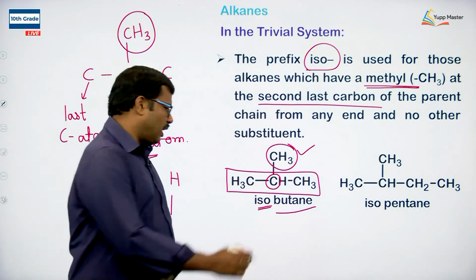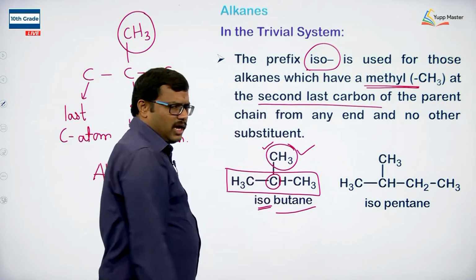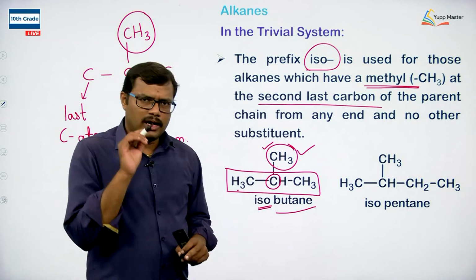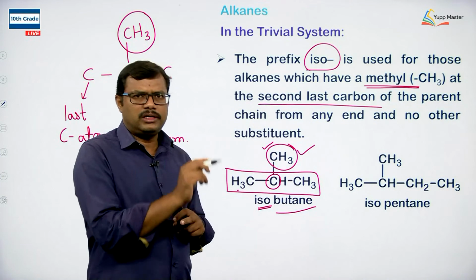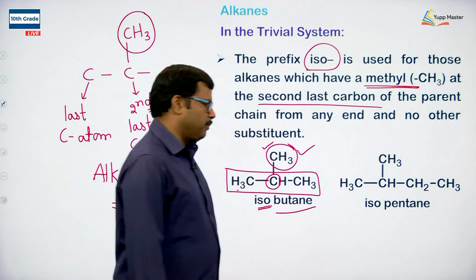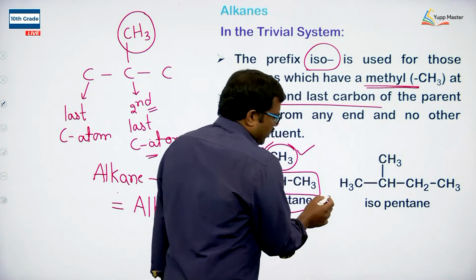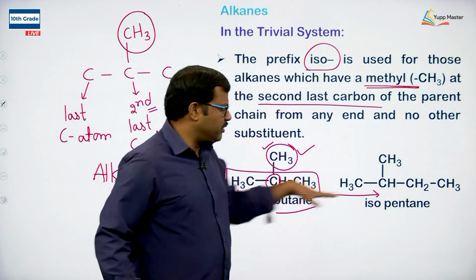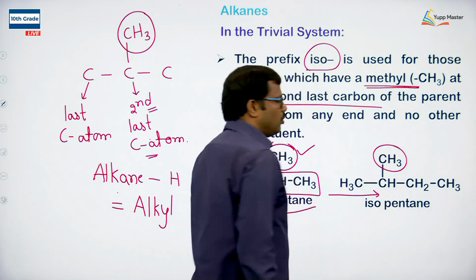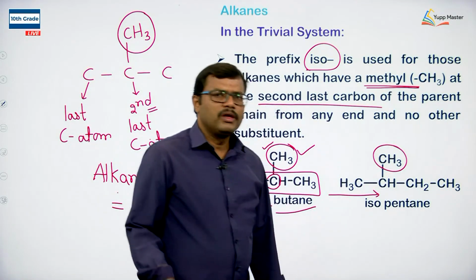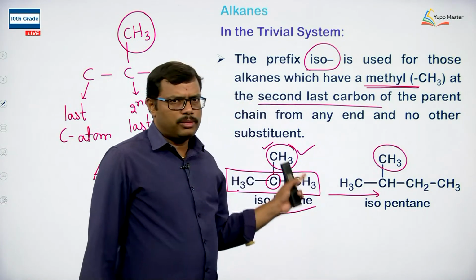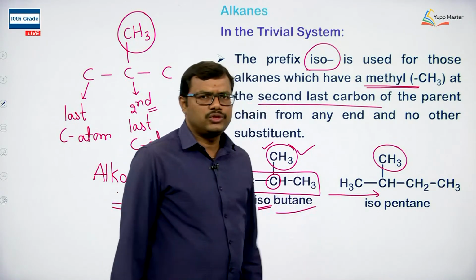Here we are using the term iso only because of the presence of a methyl group on the second last carbon atom from any end of the chain, and there are no other substituents present on that particular parent chain. You have to be very careful. Look at this one. If I go from this end, this is the second last carbon atom, and on the second last carbon atom we have a methyl group. Looking at the total number of carbon atoms, 5 carbons are present, so it is called isopentane.